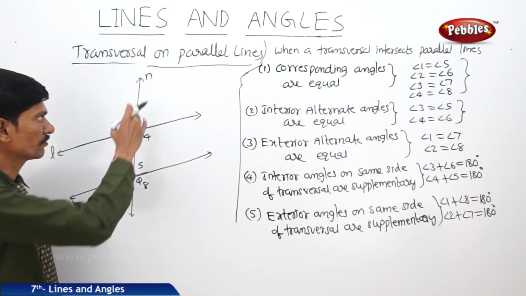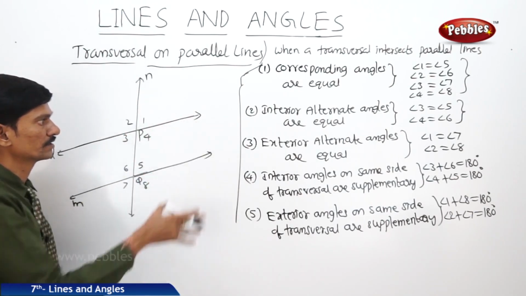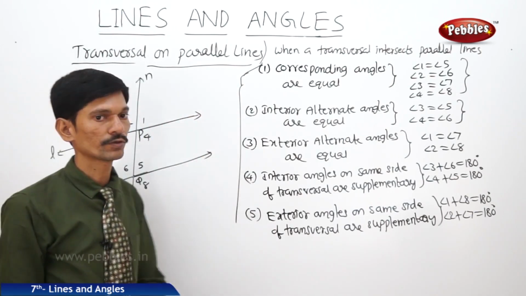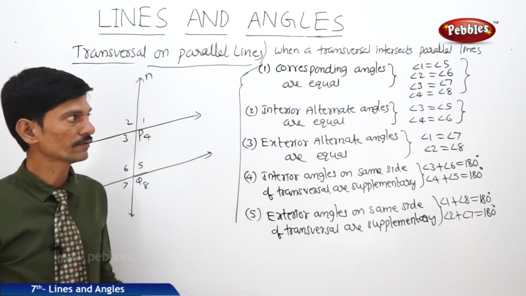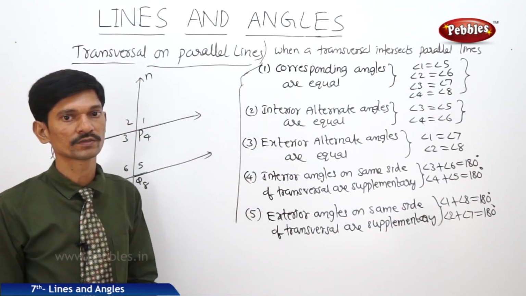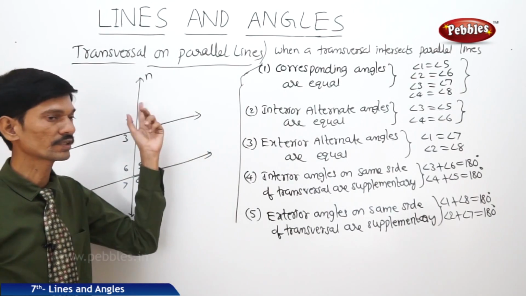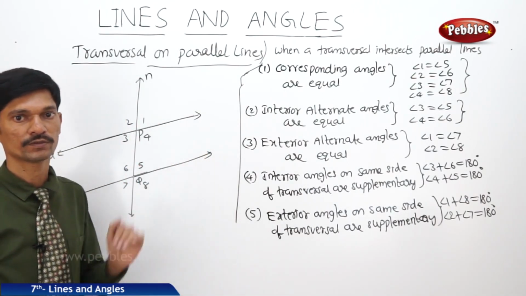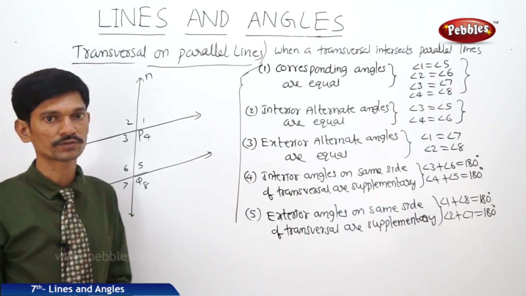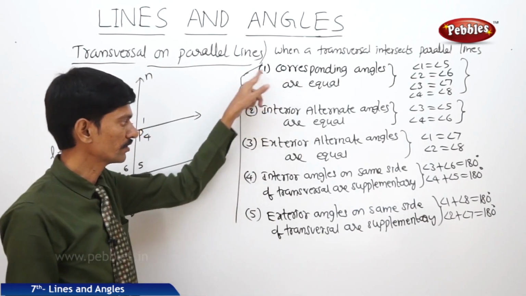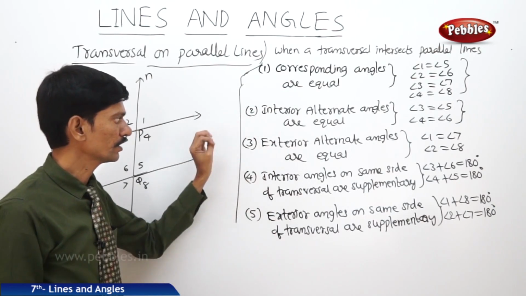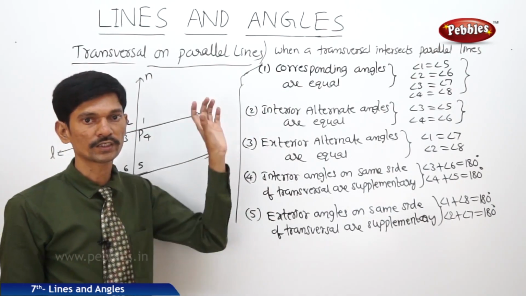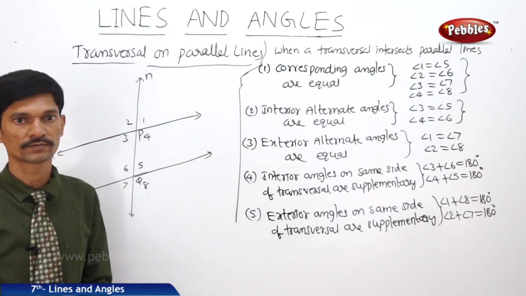So if any transversal intersects two parallel lines, all the 5 conditions hold. Now if any one condition holds for any 2 lines when the transversal intersects, then the 2 lines are said to be parallel to each other. So its converse is also true. If any one of the following 5 conditions holds, then the 2 lines must be parallel to each other.